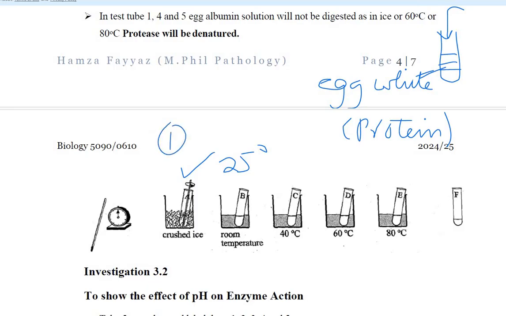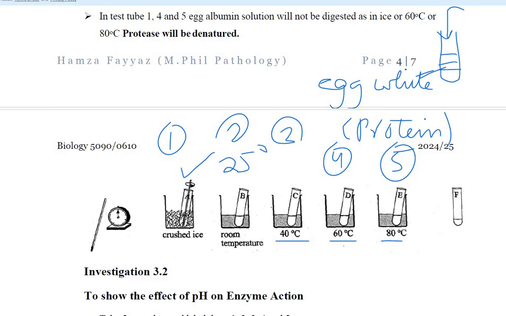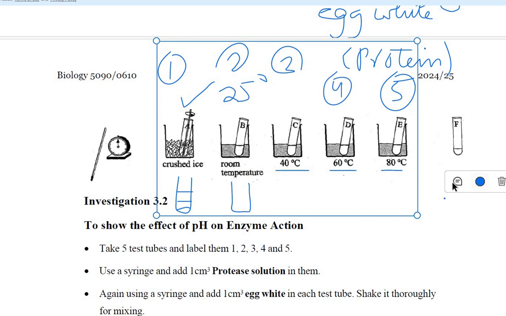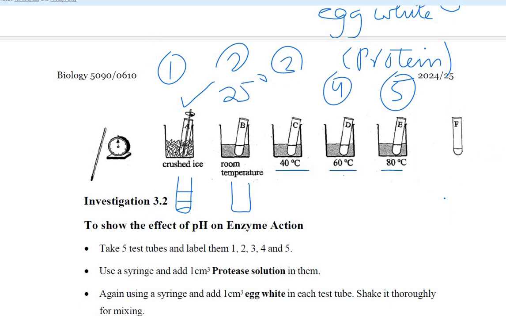This was test tube 1. This was test tube 2. This was test tube 3 at 40 degrees Celsius. Test tube 4 at 60 degrees Celsius. Test tube 5 at 80 degrees Celsius. And so we will see that in crushed ice, there is no working, so the albumin egg white will remain as it is. At room temperature, some of the albumin will be digested, but since it is not the optimum temperature, some of the albumin will still remain. At 40 degrees Celsius, all the albumin will be digested.